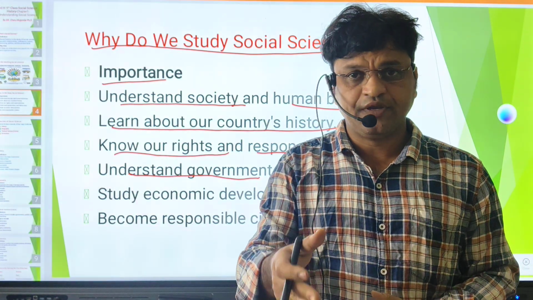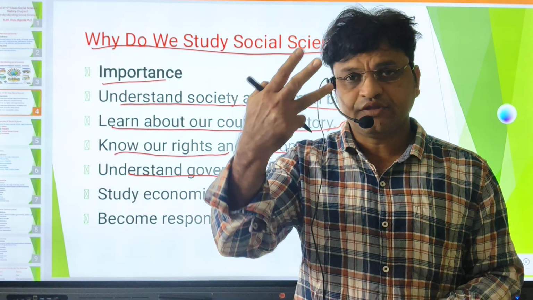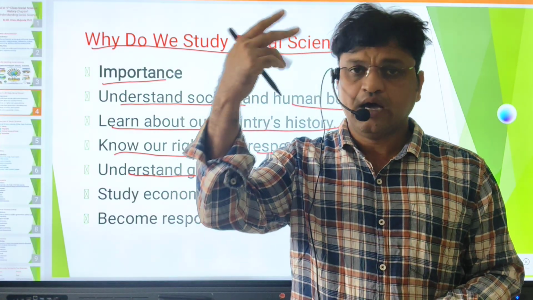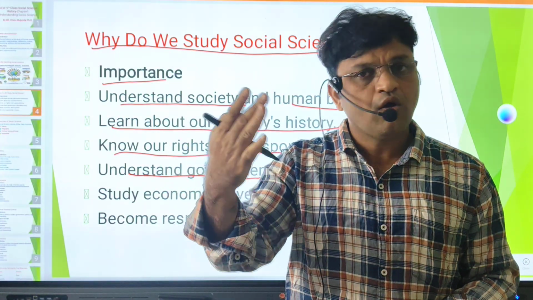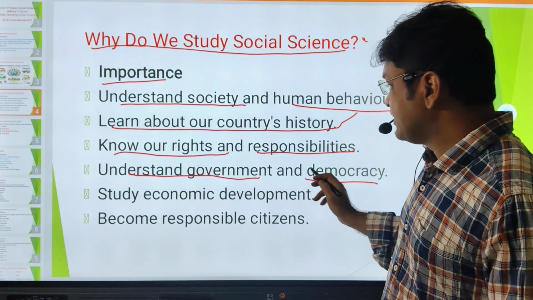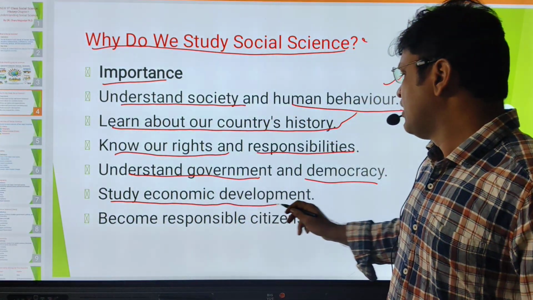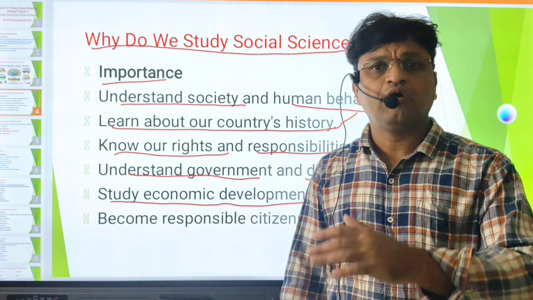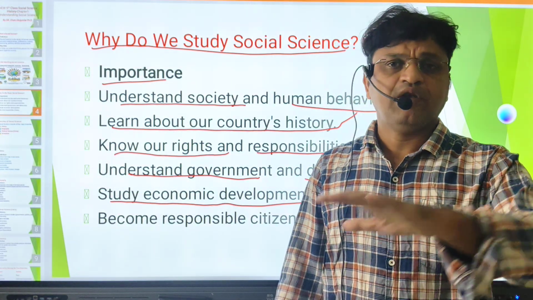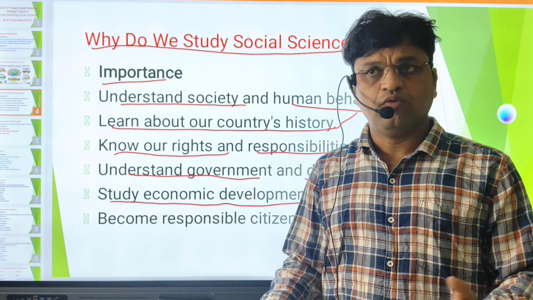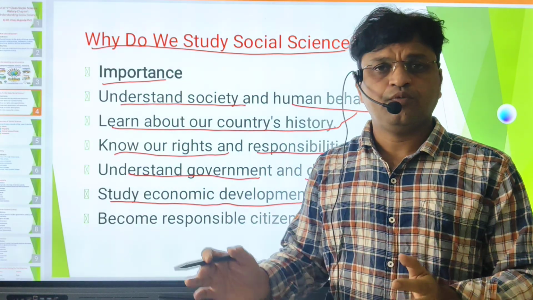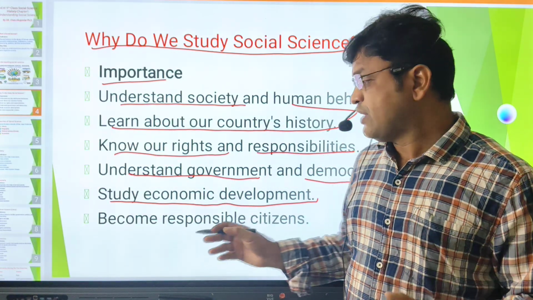I told you just now. We have three types of government: union government, also called central government, state government, and local self-government. We have studied all these things in social studies. Study economic development. What is economic development? Overall development and welfare of the people, economic growth, overall production of output of the people and the country, which we are going to know.